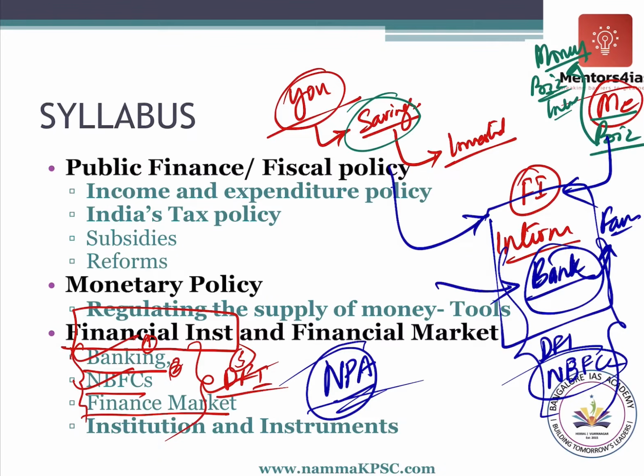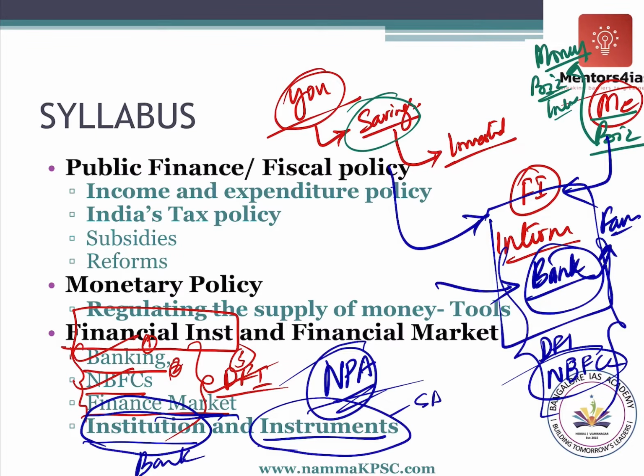Along with that, another type of financial intermediary is financial markets, etc. So we will try to understand the various types of institutions and instruments in this. Institution means bank. Bank is an institution. Instrument means your savings account, your current account. These are your instruments. All that we will try to understand.